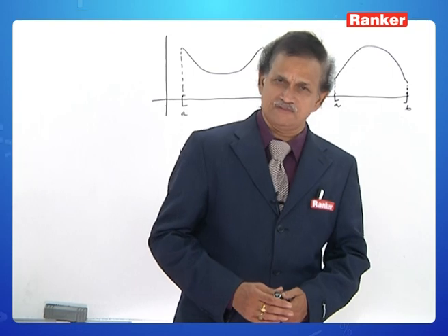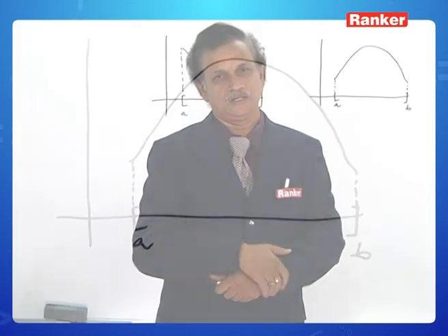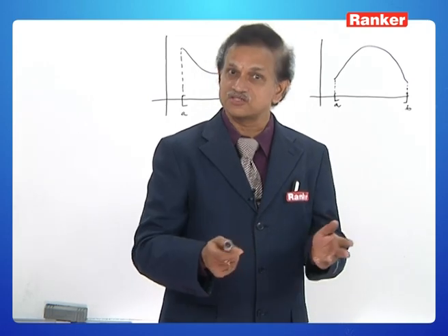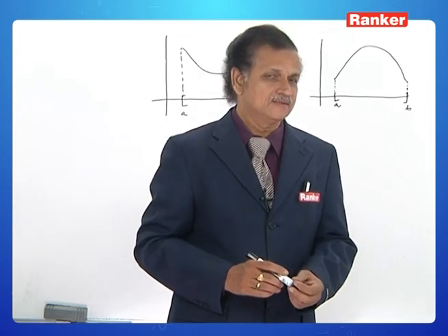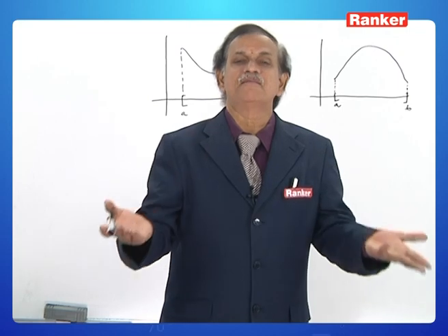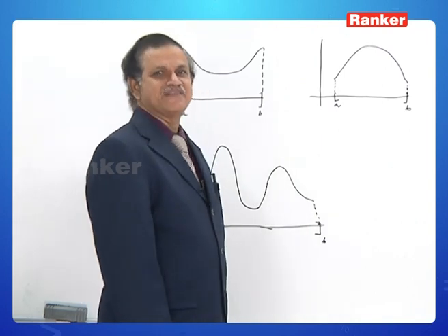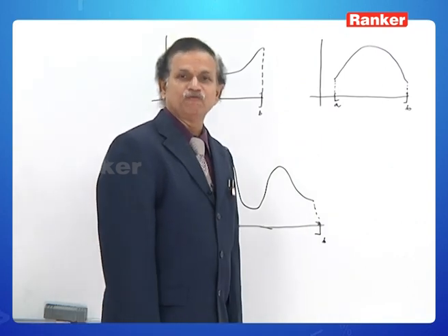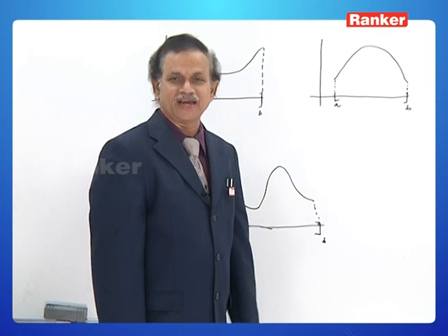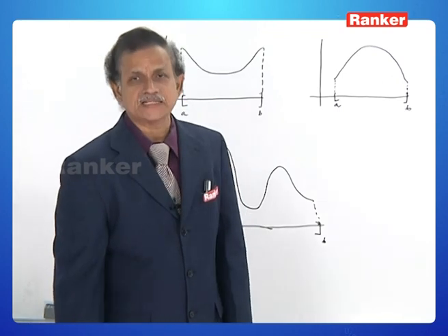Well, my dear friends, what is f dash c? Slope of the tangent at x is equal to c. f dash c is equal to 0 means the slope of the tangent at x is equal to c is 0. Come on, you recollect. What are all those lines whose slope is 0? Those lines which are parallel to x-axis, isn't it? That is, by saying that f dash c is equal to 0, we believe that the slope of the tangent at x is equal to c is 0. That is, the tangent at x is equal to c is parallel to x-axis, because the slope of x-axis is 0.